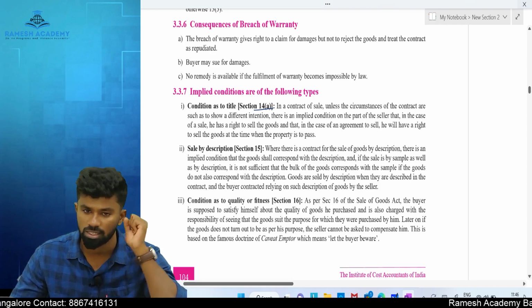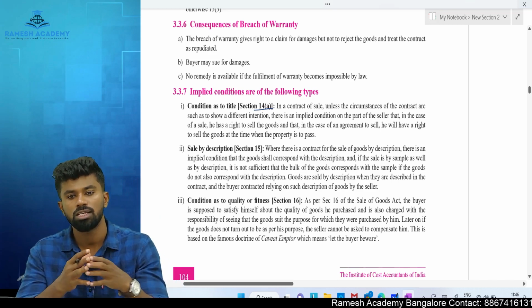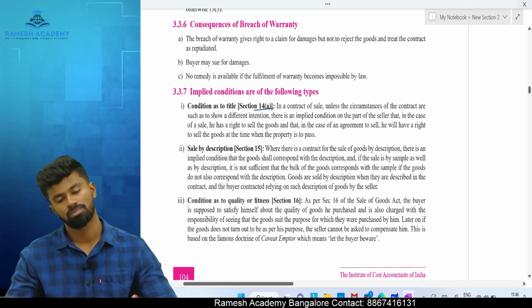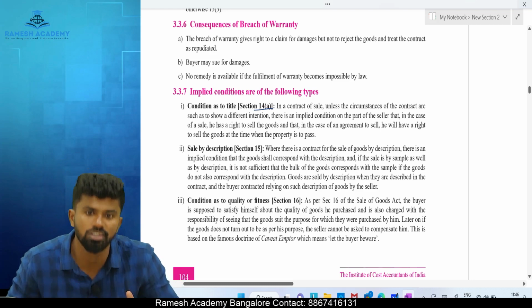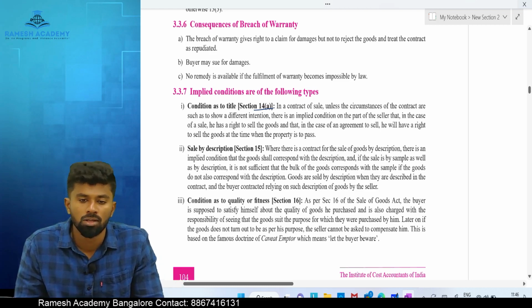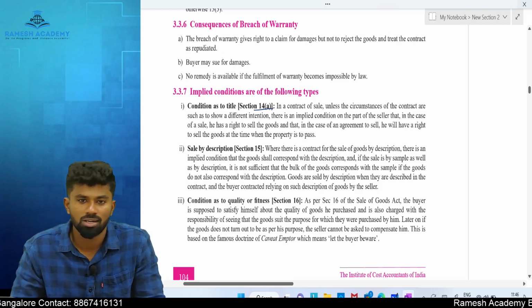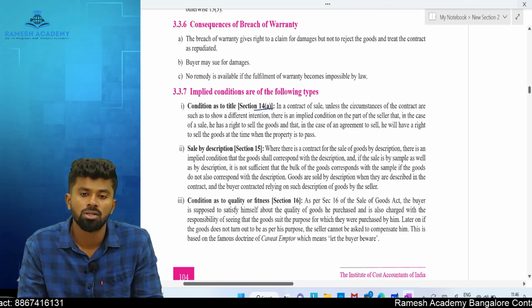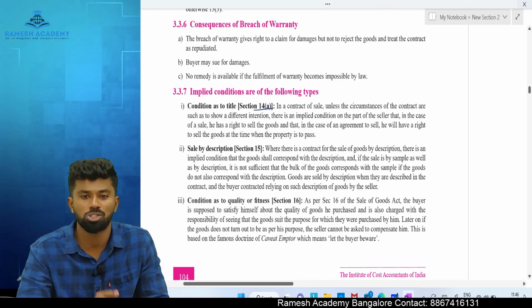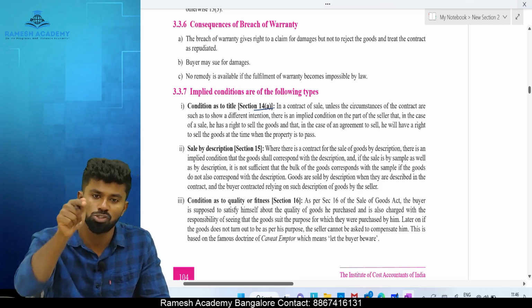Okay. For example, let's say I have stolen goods. I have goods which do not belong to me. I enter into a contract with you to sell it. Tell me, is there any breach of implied condition here? Yes or no? I have taken somebody's goods and I will sell it to you. Is there any breach of condition here? Yes, very good, because law says when I am selling something, I must have the ownership. Do I have the ownership here? Do I have a right to sell it? No. Because of that, it amounts to breach of condition.